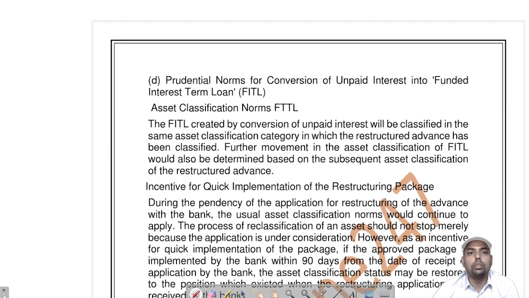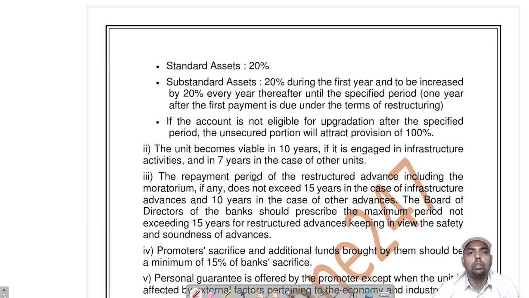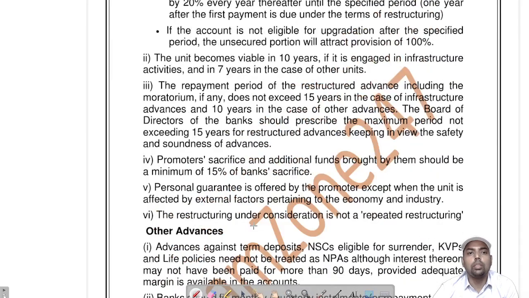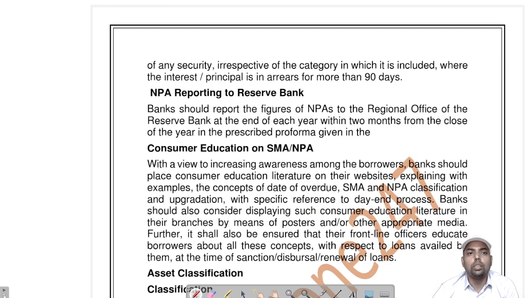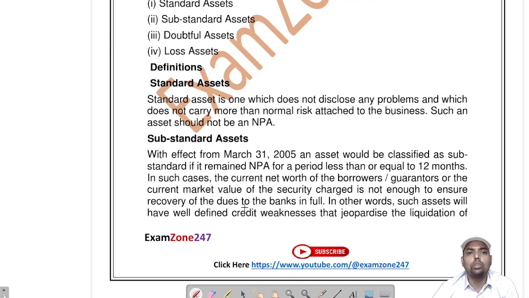This is the same thing. You need not study this. Consumer education, SME, NPA, this is also not important.